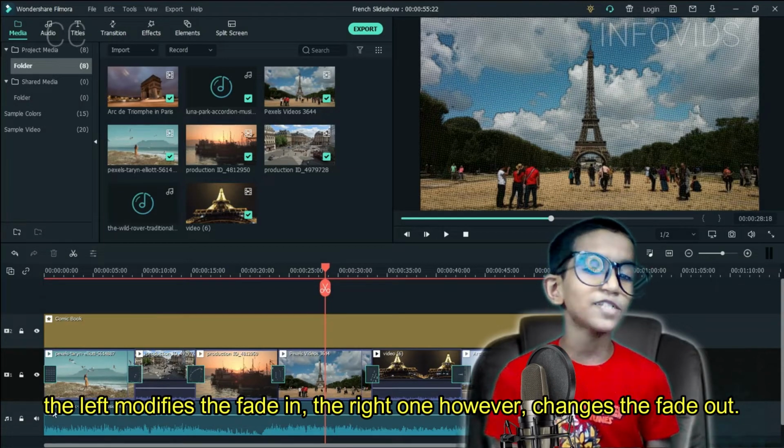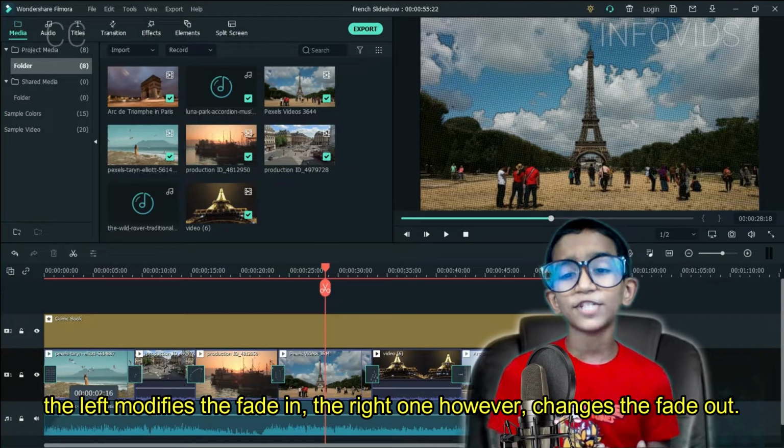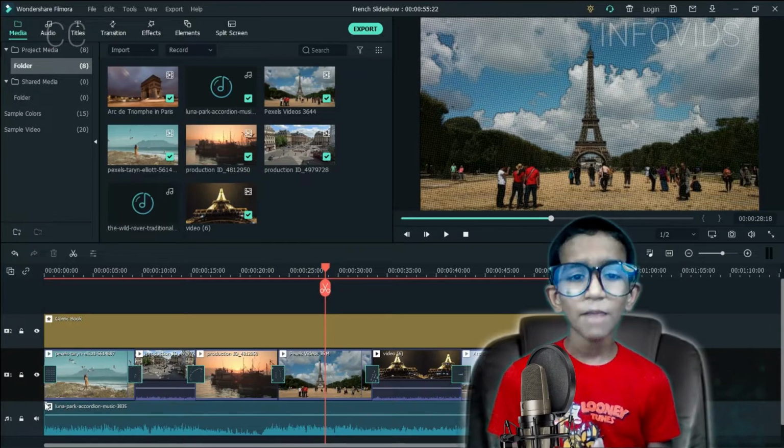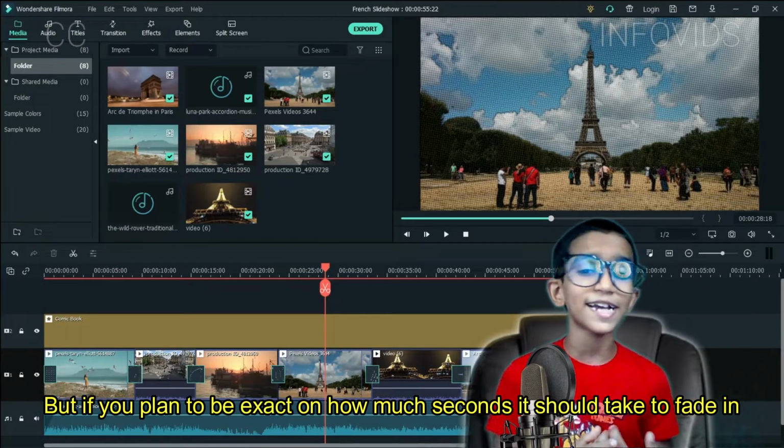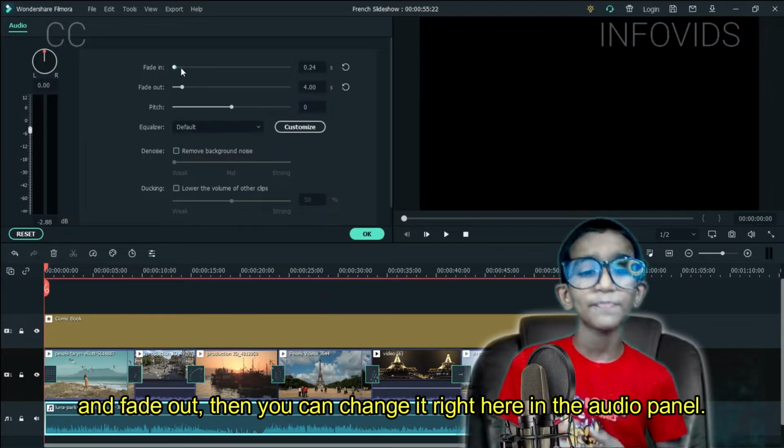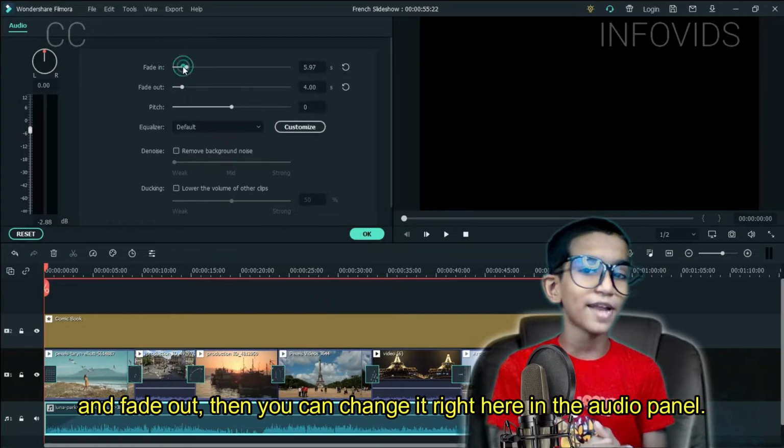The left modifies the fade in. The right one, however, changes the fade out. But if you plan to be exact on how many seconds it should take to fade in and fade out, then you can change it right here in the audio panel.